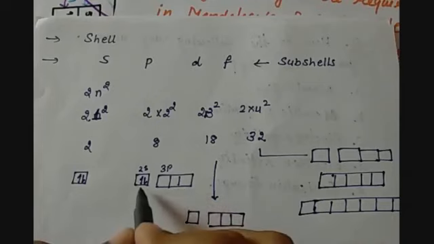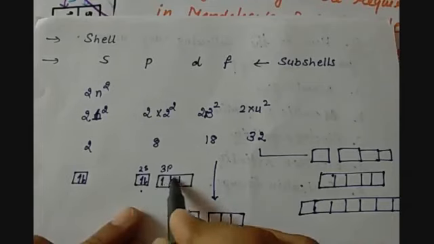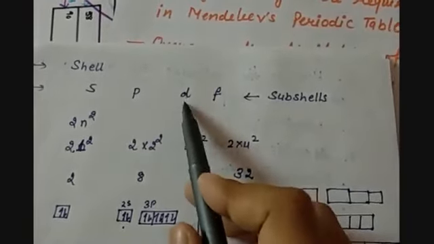Why? Because 2 here, and so on. And always remember that when you are filling the electrons, first single electrons will be placed and only then will the filling be done with the second one. And every electron tries to be accommodated first in the lower energy states and then it comes to the higher energies. Then let us come to the D.